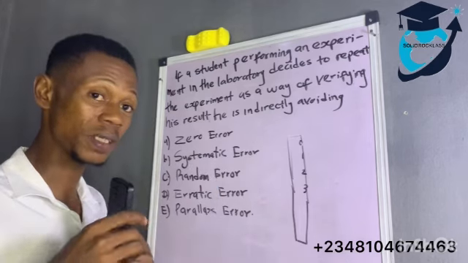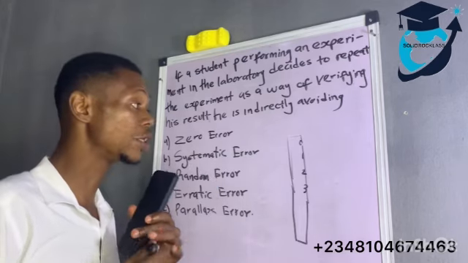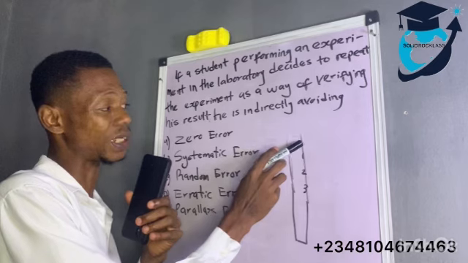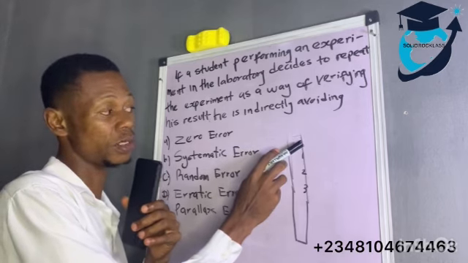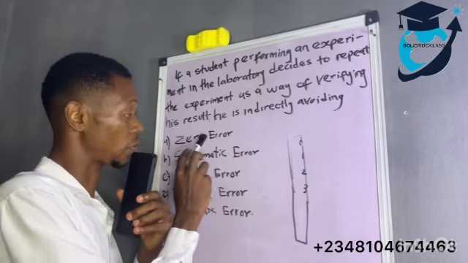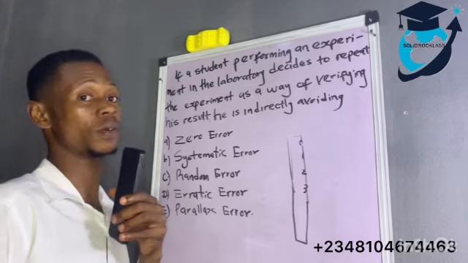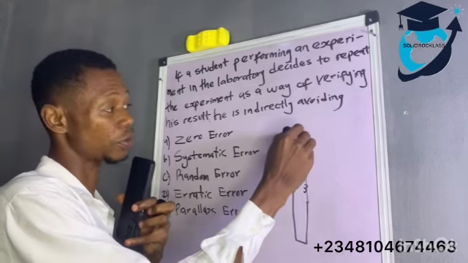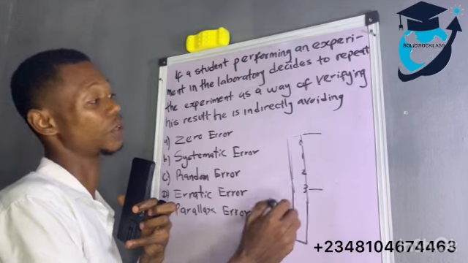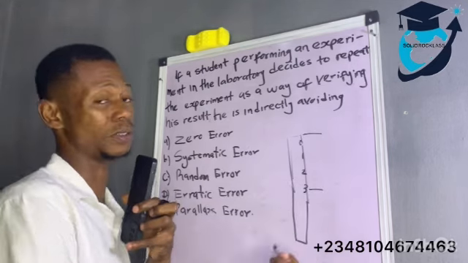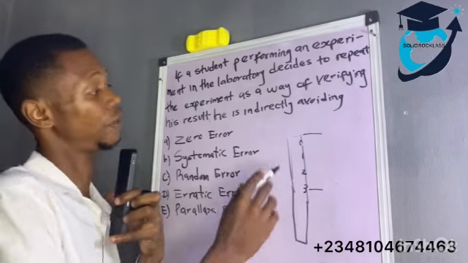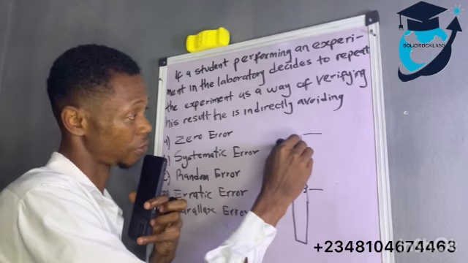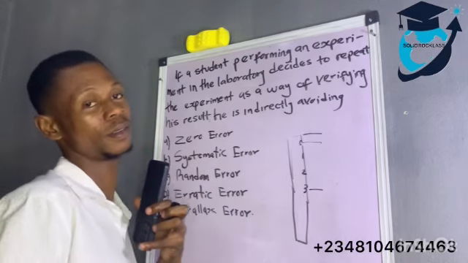So the error wey person go get, if you begin the measure, you can't start from this point without taking reference to this 0. That error na wetin we dey call zero error. So if you wan measure this place, you no go start from here. The measure say you don get 3 centimeter or 3 inches, as the case may be. You must start from the point where 0 dey.